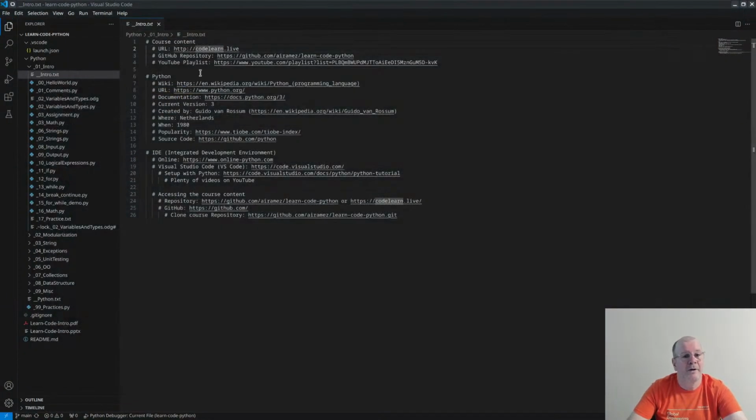So let's go back to our material. You can go directly to the GitHub repository. If you click this link, we will be there.